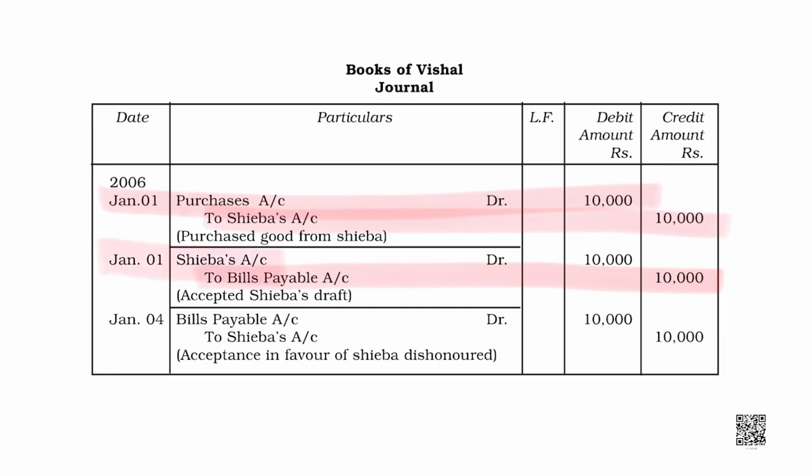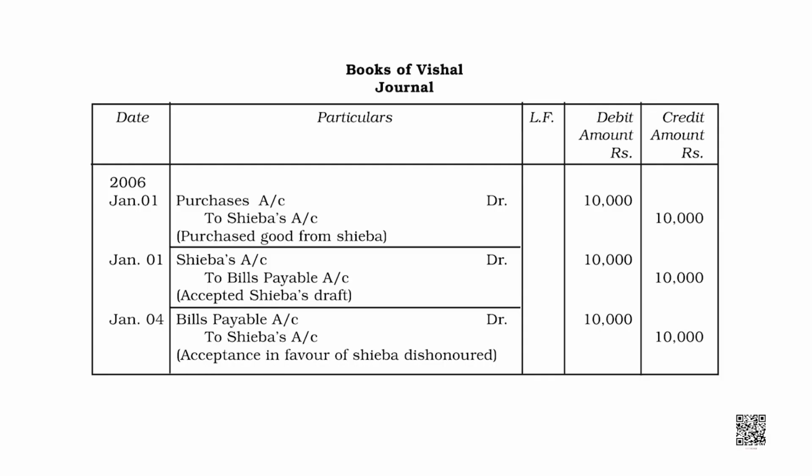Vishal is going to get a bill payable and bill payable is his liability and liabilities are credited when increased. So, bill payable is credited and Shiba debited. Students, Shiba was the creditor first, but now after receiving bill, she won't be the creditor anymore because the liability is bill payable.